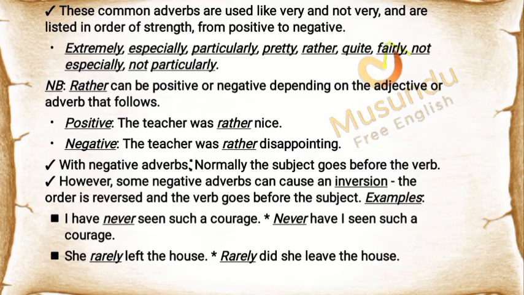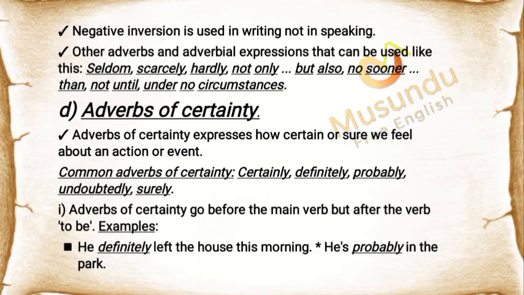She rarely left the house. Rarely did she leave the house. Negative inversion is used in writing, not in speaking. Other adverbs and adverbial expressions that can be used like this are seldom, scarcely, hardly, not only, but also, no sooner, than, not until, under no circumstances.